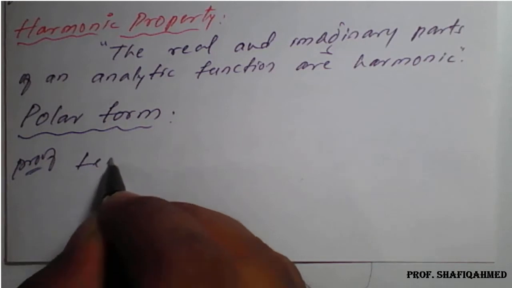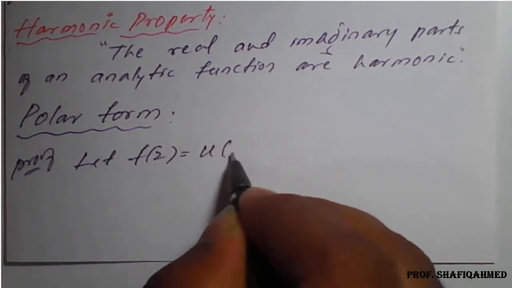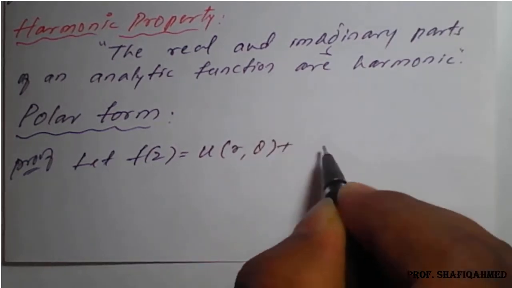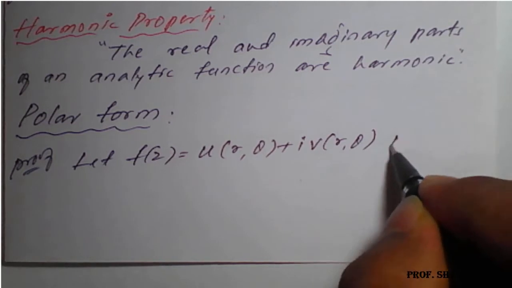Let f of z in polar form be given by u of r comma theta plus i times v of r comma theta, and let it be analytic.